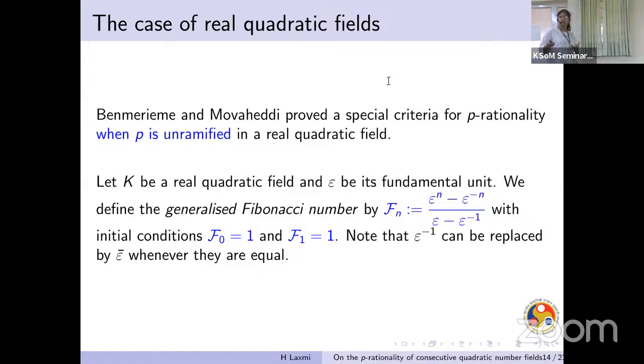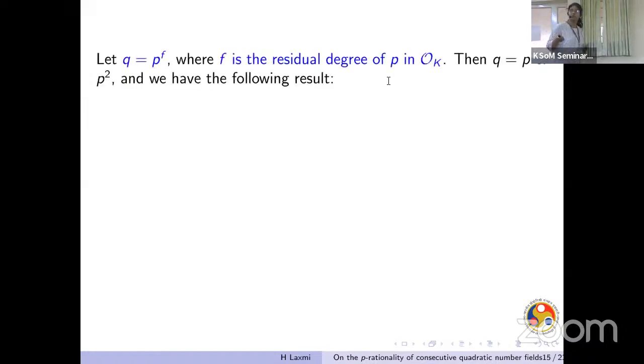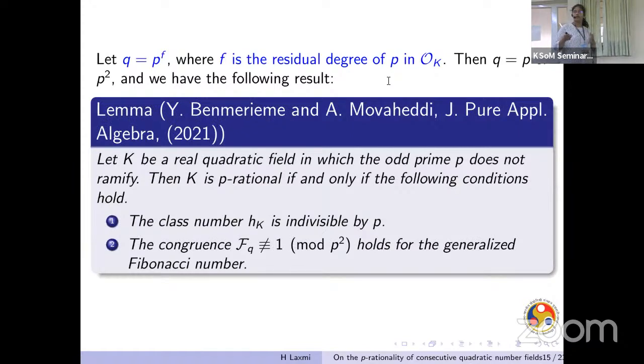We'll be calculating this value at a particular number, which is q, which is p to the f, where f is the residual degree of p in K. And since we are in the quadratic setup, the value of f is going to be either 1 or 2. So q is either p or p squared. Under this notation and setup, they had shown that the real quadratic field where p is unramified will be p-rational if the class number is indivisible by p, and the Fibonacci number calculated at q, which is going to be either p or p squared, is incongruent to 1 mod p squared.